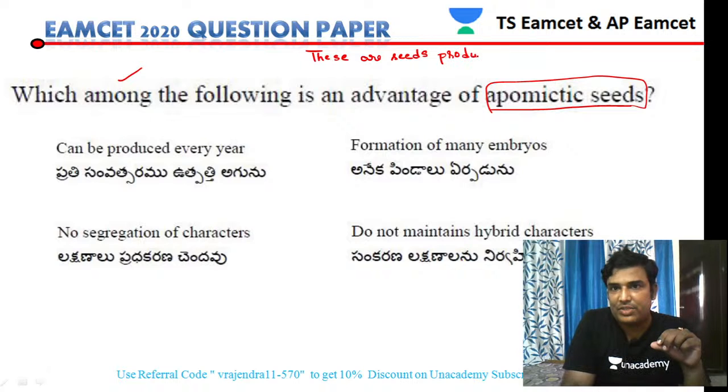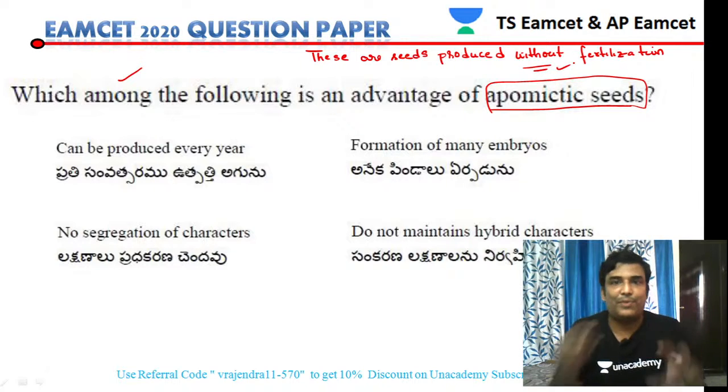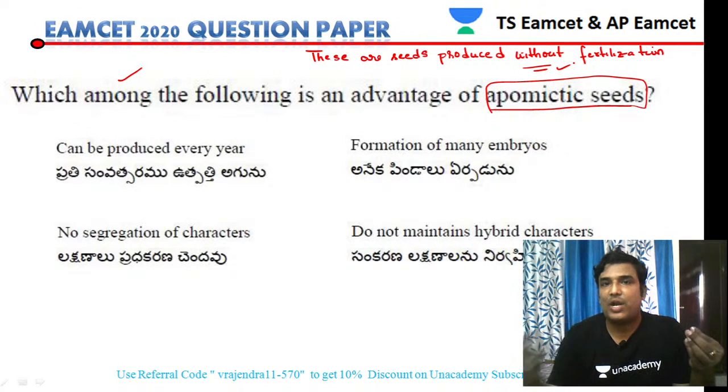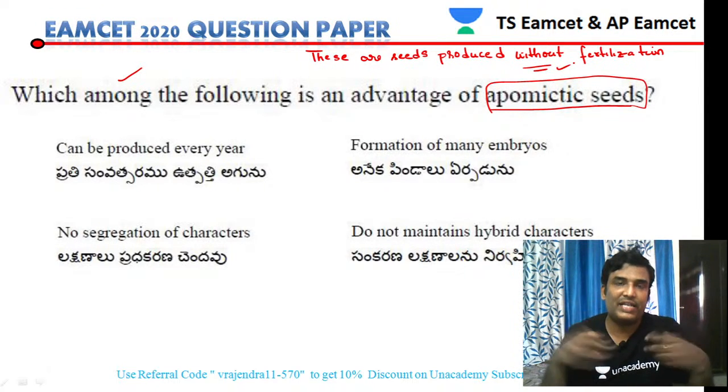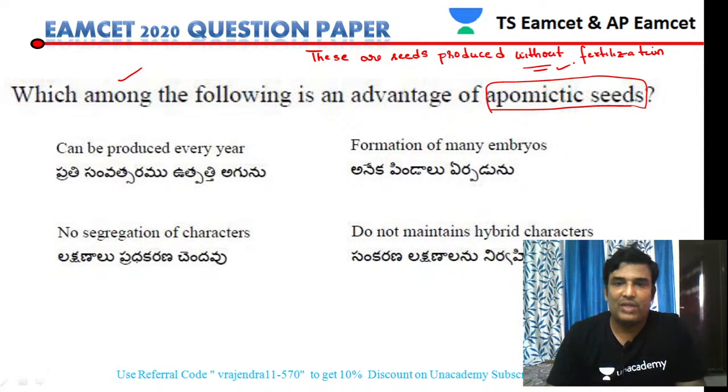These are the seeds produced without fertilization. The seeds that are produced without fertilization, directly produced, are called apomictic seeds. Then what is the importance of apomictic seeds, and what are the genotypic changes, if you see clearly?